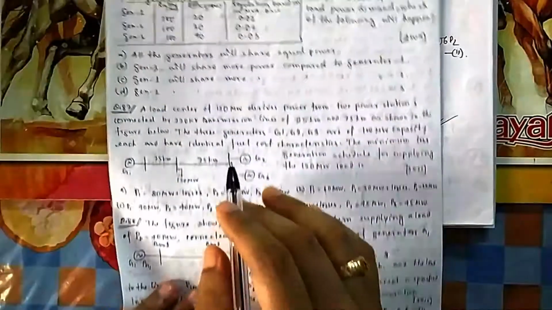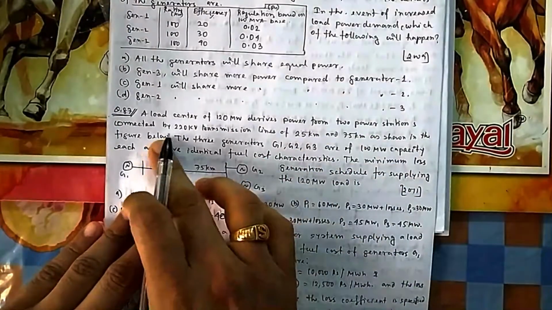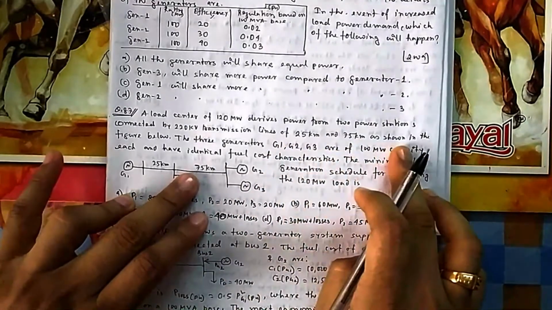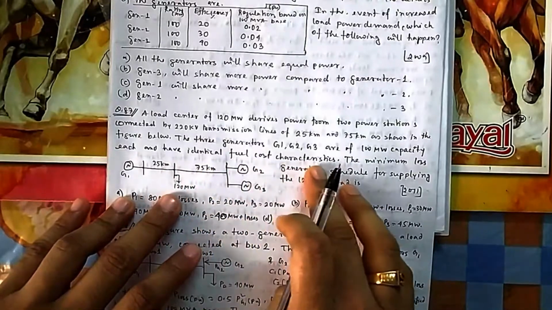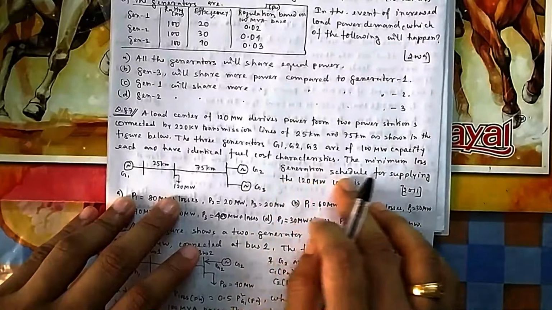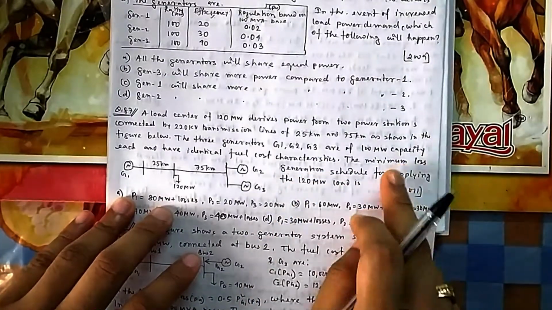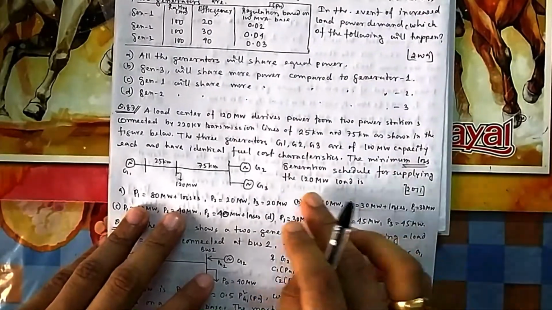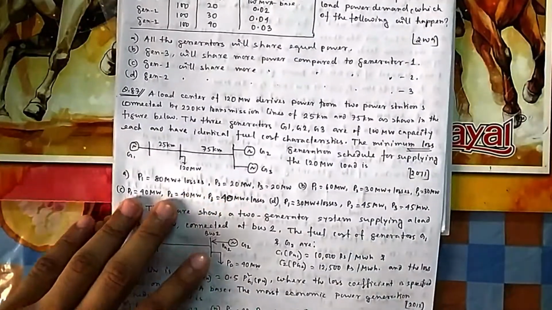A load center of 120 megawatt receives power from 2 substations connected to 220 kV substations. You can see it here, 25, 75, as shown in the figure. 3 generators G1, G2, G3 are of 100 megawatt, with identical fuel cost characteristics, all have the same cost characteristics. What is the minimum loss generation schedule for supplying 120 megawatt of load? You have to be careful here. How much P1, how much P2, how much P3?